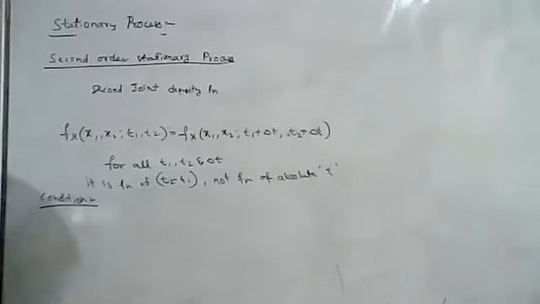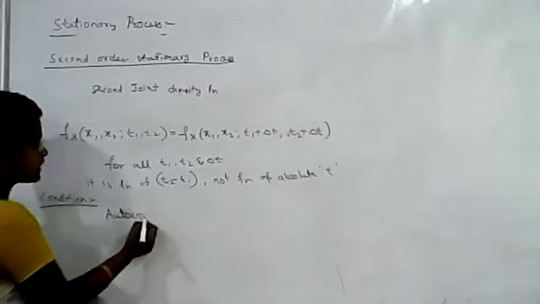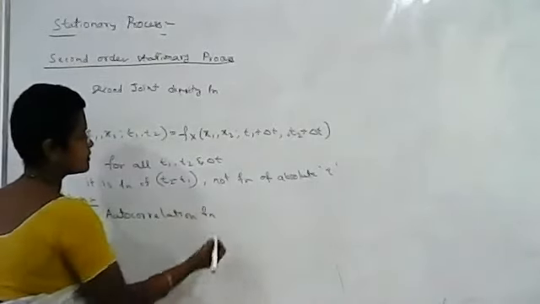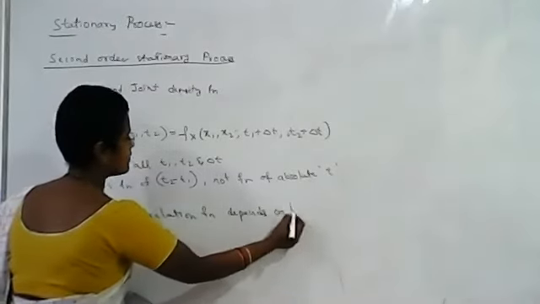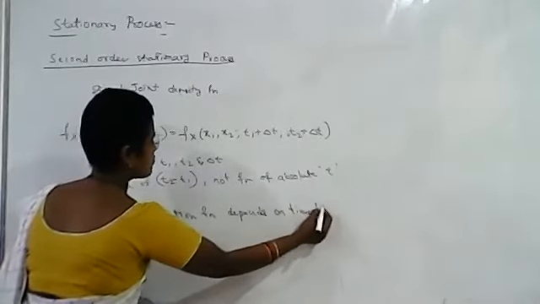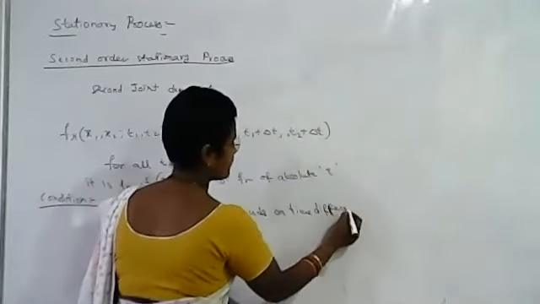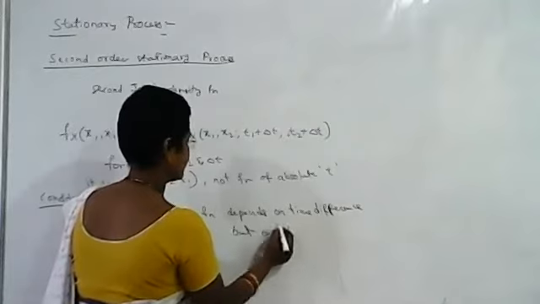The autocorrelation function depends only on time difference, not on absolute time. If you check, the autocorrelation function depends on time difference, but not on t.